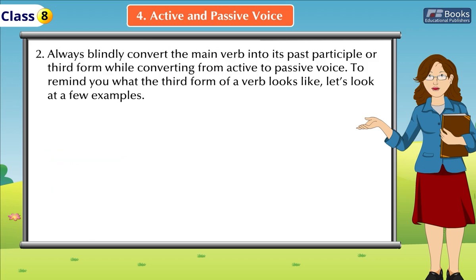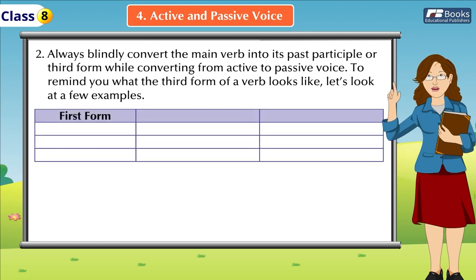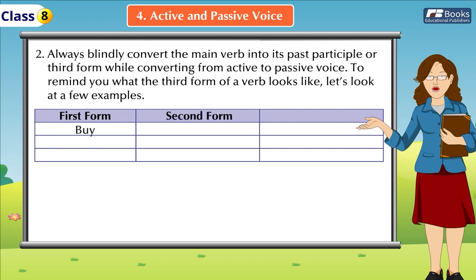Rule 2. Always convert the main verb into its past participle or third form while converting from active to passive voice. To remind you what the third form of a verb looks like, let's look at a few examples. First form, buy. Second form, bought.